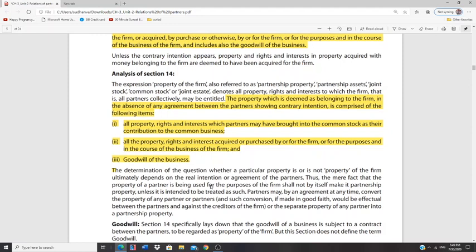So, what is the property of the firm as per section 14? All property, rights, and interest which partners have brought into the common stock, or whatever partners have brought into the firm at the time of creating the firm, that is the property. Whatever property they have acquired during the course of business is also property of the firm.